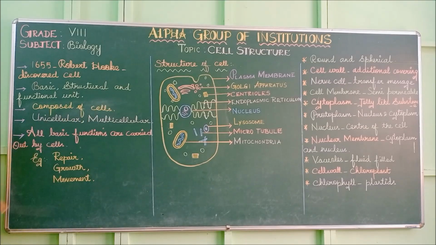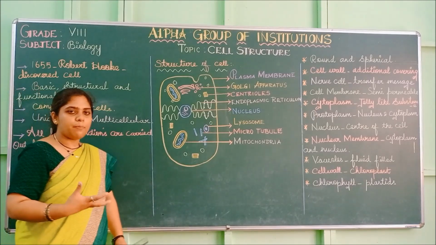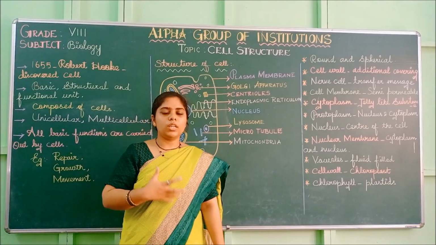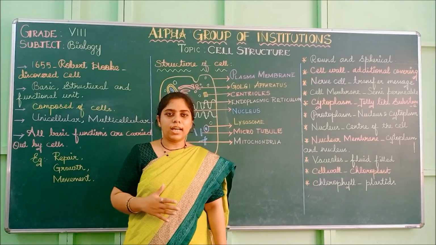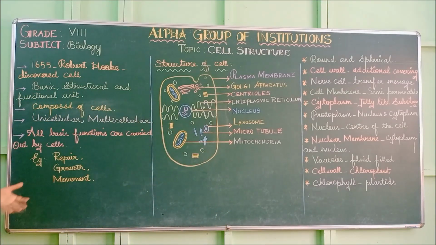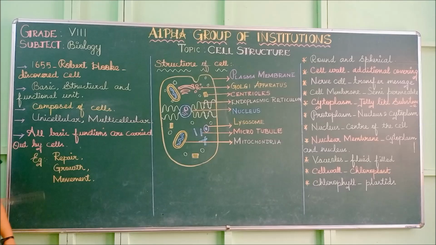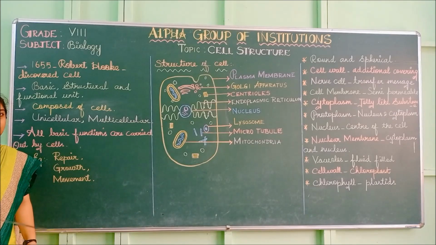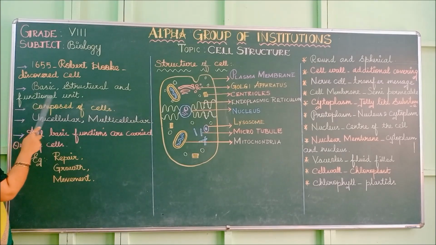And functional unit means it helps the living body to function. What happens inside us? We breathe. Without breathing we can't live. There are a few functions in our body, and they have to go on. For that these cells will help. These cells will help take care of the functions of the human body, the living body, the plant body also. The function has to go on, then only the organism will live. So for the functioning of the various metabolic activities, cells are used. That is why they are called the functional unit.